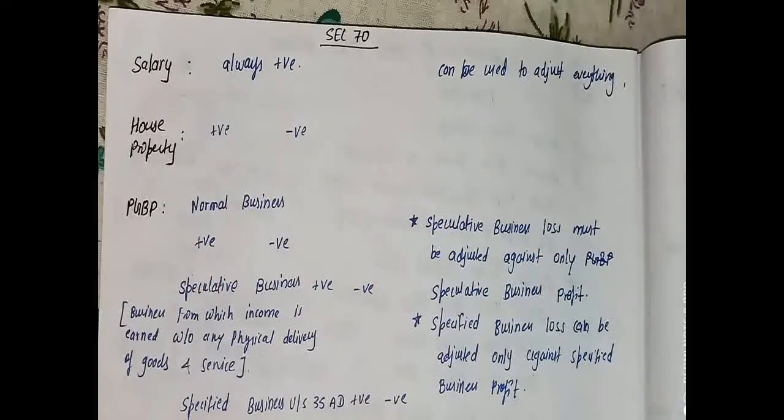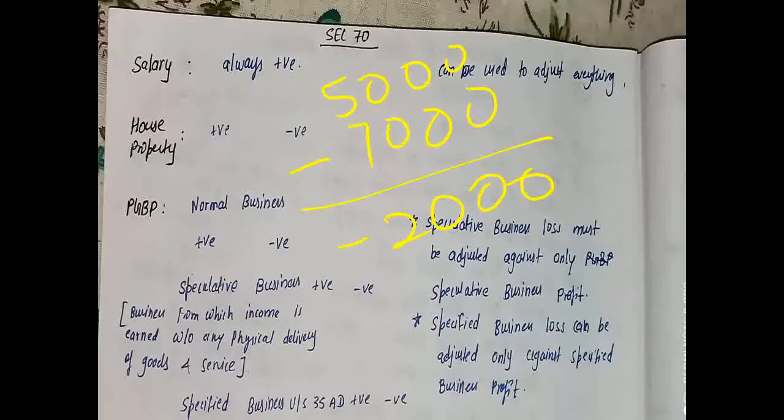but in case there is an opposite situation, like if I am having a profit of 5,000 from the speculative business, okay, whereas a loss of 7,000 from the speculative business. So here the overall loss will be 2,000. So this amount cannot be written in the outer column. It will not be taxable. This will be simply carried forward to the next year.